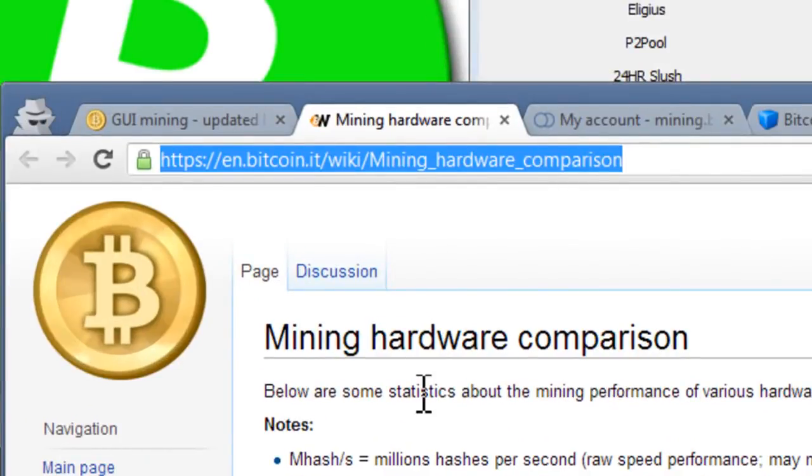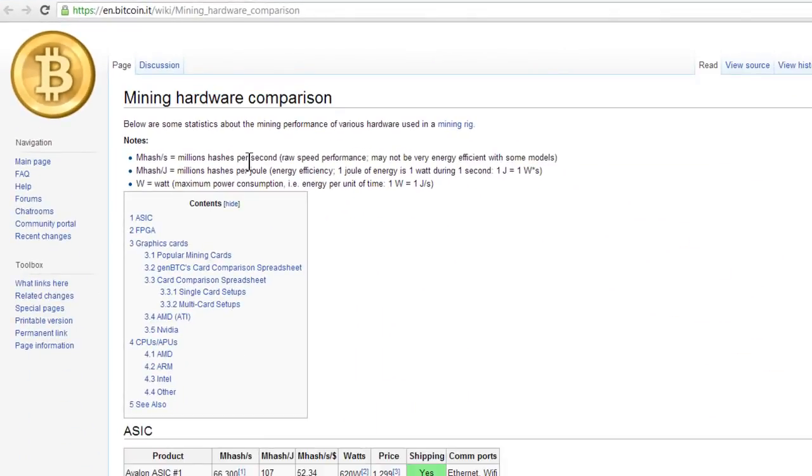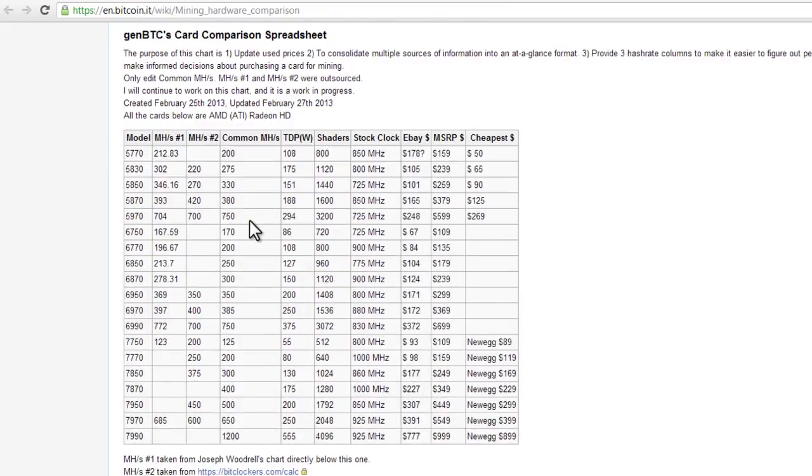It will basically compare all of the graphics cards that are out on the market today. We can scroll down here a little bit, and it'll give you AMD ATI Radeon graphics cards. Here is the model number, and it will tell you the mega hashes. So you can guesstimate what your mega hash number will be based on which graphics card you have or which graphics card you want to purchase.